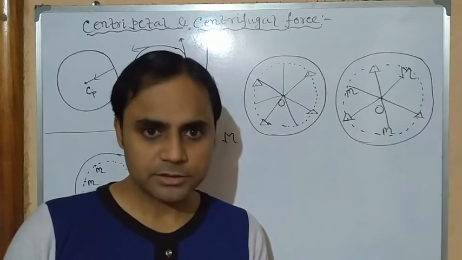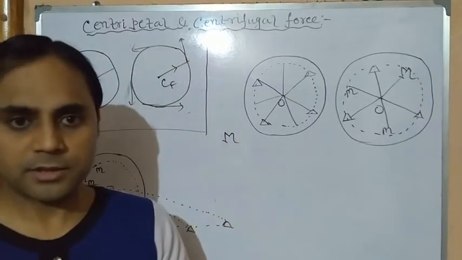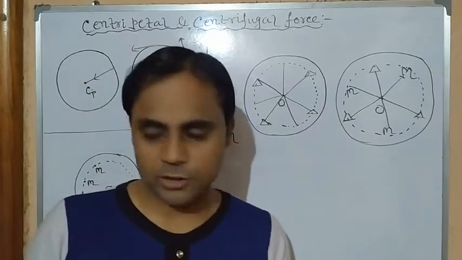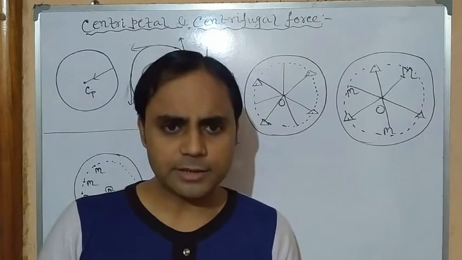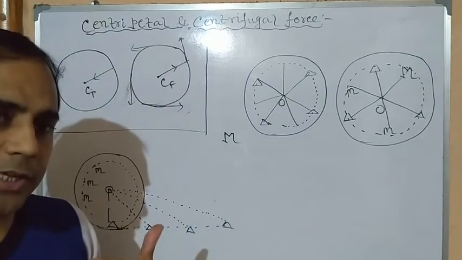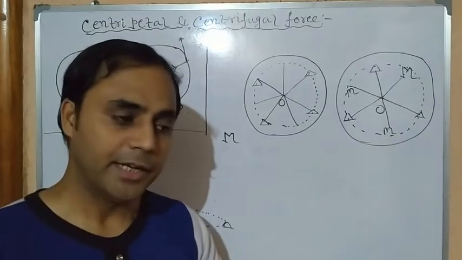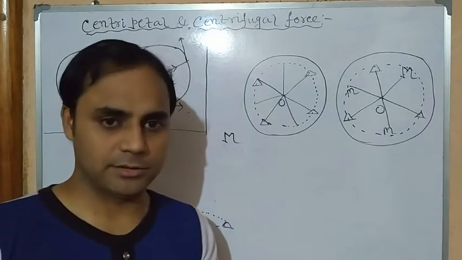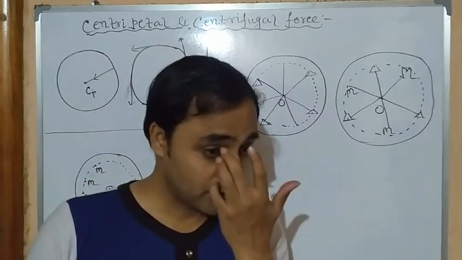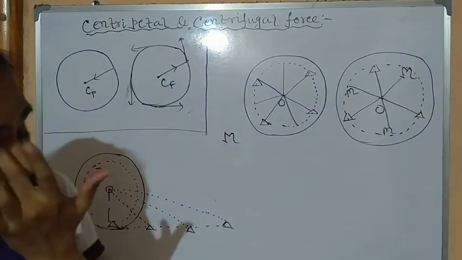It can take a turn. When we travel, a road doesn't remain straight forever, it has some U-turn, some left turn or right turn. We need to change the direction. So when a body is already in motion, executing linear motion along a straight line, and if it wants to take a turn, maybe in a circular way, to the left or right, it obviously needs some force. That force is called centripetal force.